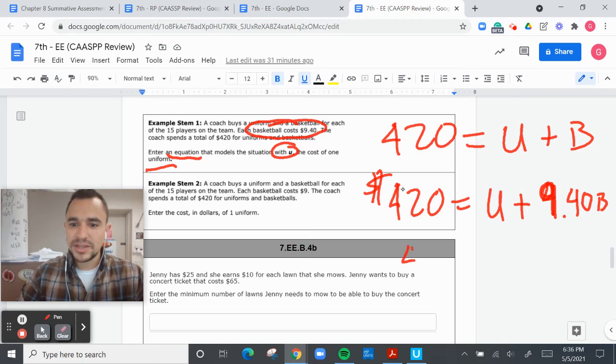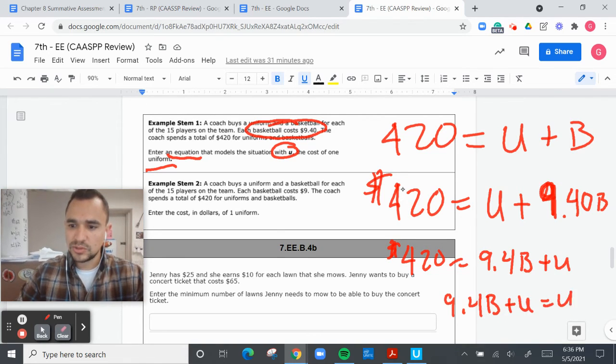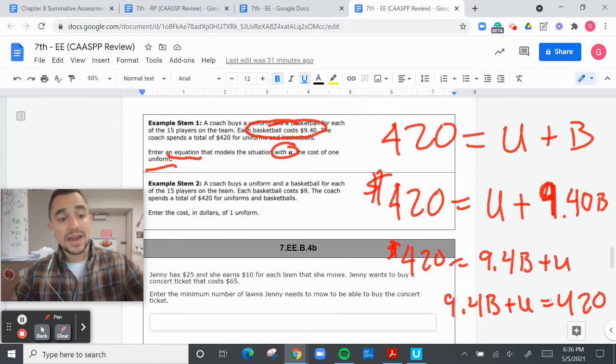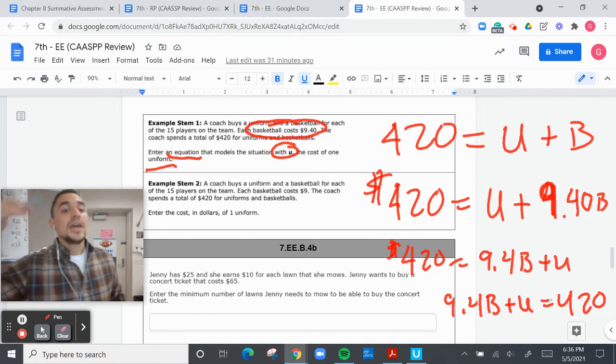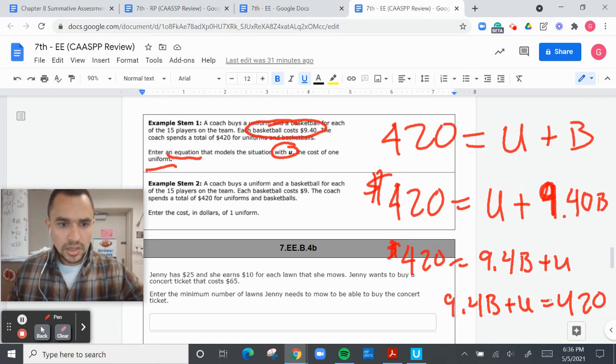And you can write it this way too: $420 equals $9.40 B plus U. You can even write it 9.4 B plus U equals $420, that way. That is going to be your answer. And moving on. All right.